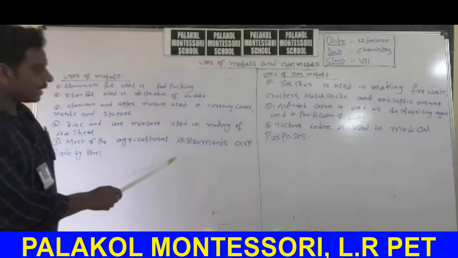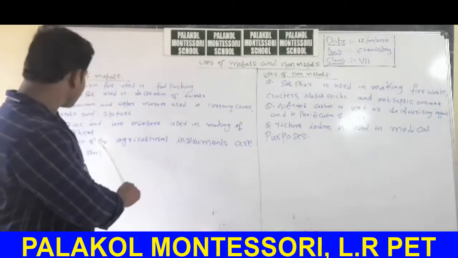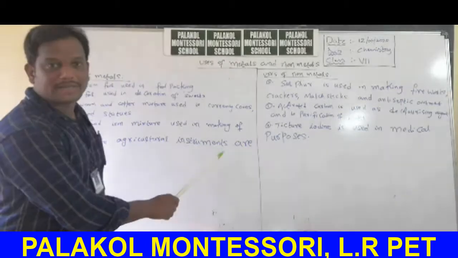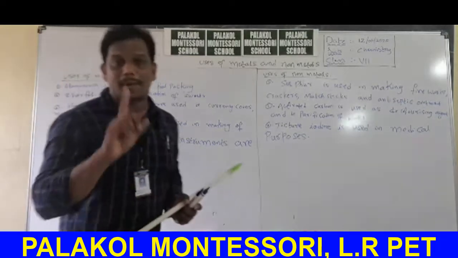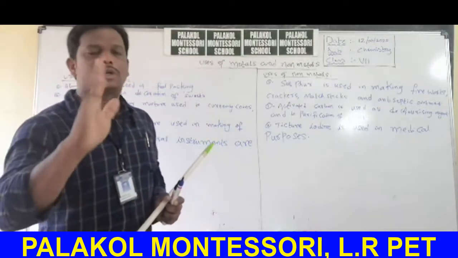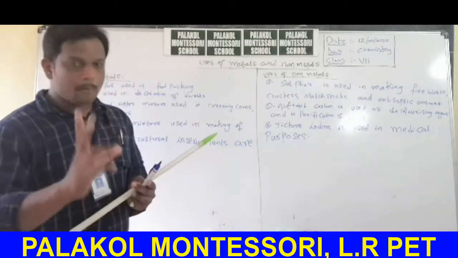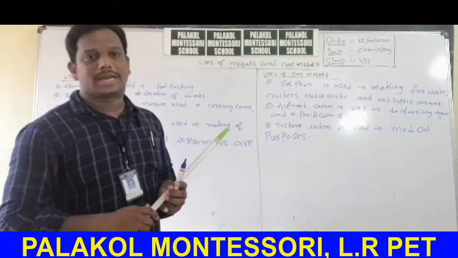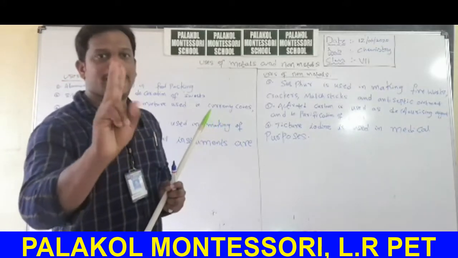Most of the agriculture instruments are made of iron. These are the uses of metals. Based upon the malleability and ductility properties, there are so many uses of metals in satellites, aeroplanes, mobile systems, the automobile industry. Everywhere we are using metals on the basis of malleability and ductility.